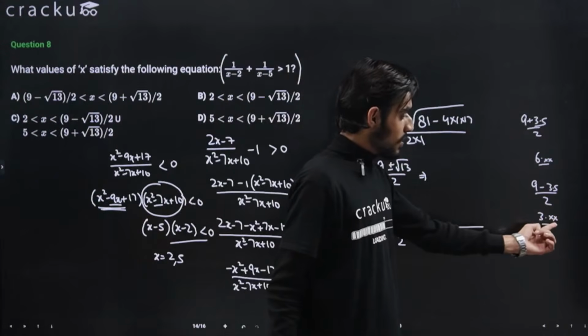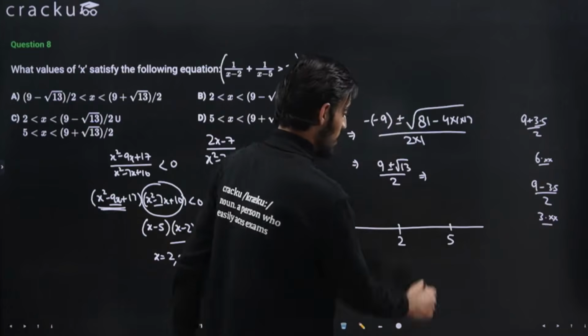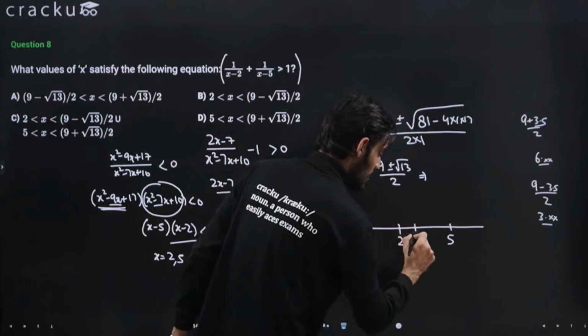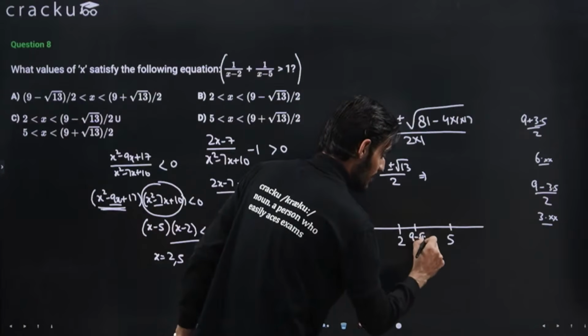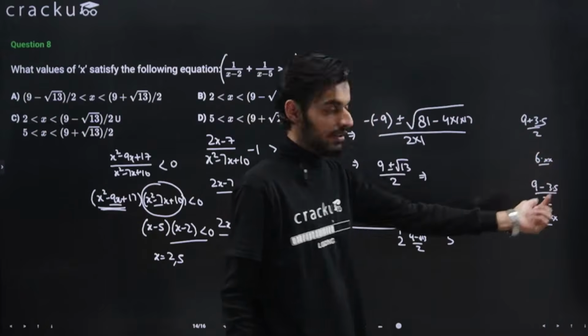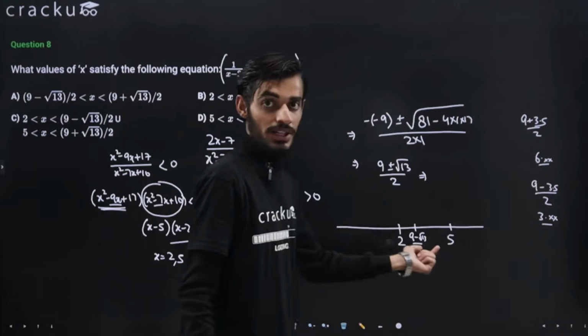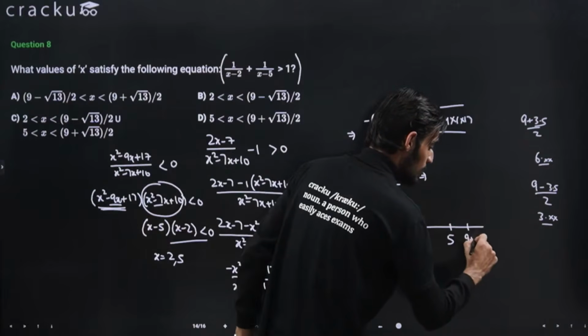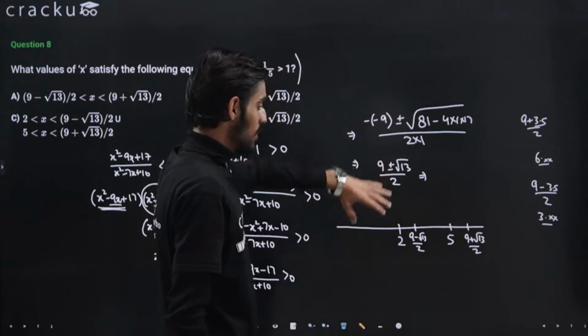This value is close to 3 or 2.8 something. So this particular root will lie here, that is 9 minus root 13 divided by 2. And the second root is close to 6, so of course it is greater than 5. This root will lie here, that is 9 plus root 13 divided by 2. So these are the four roots that we have put on the number line.